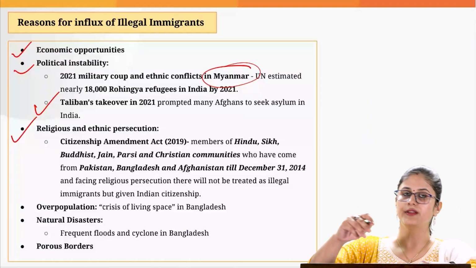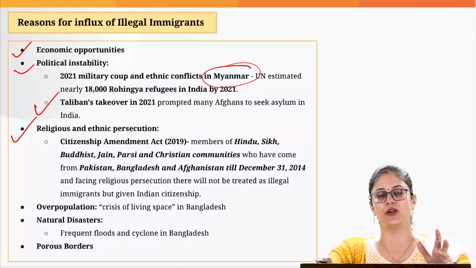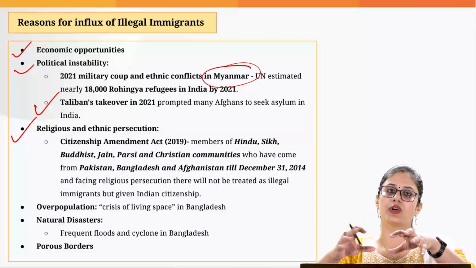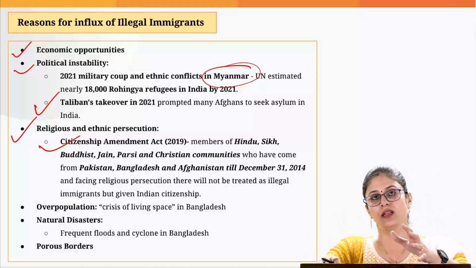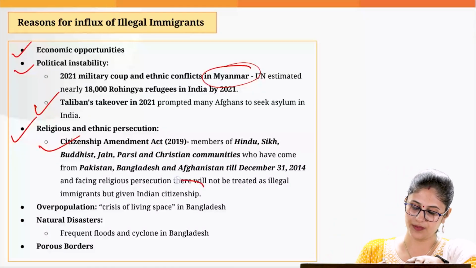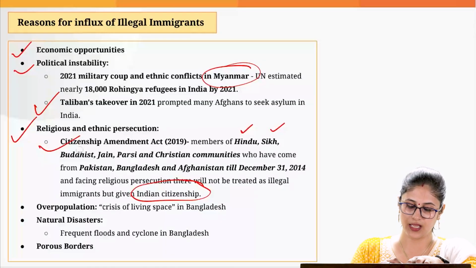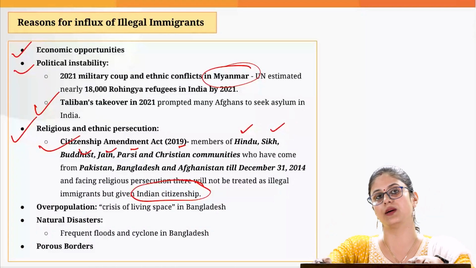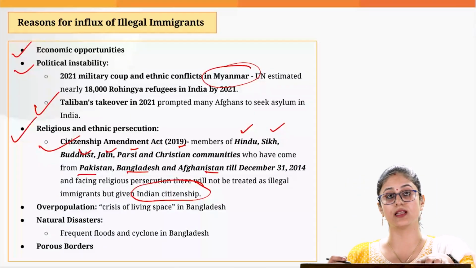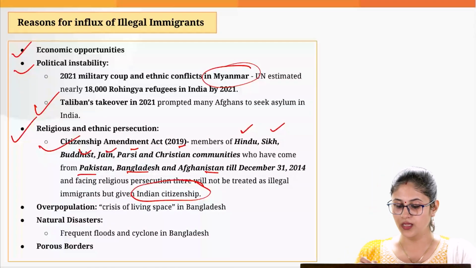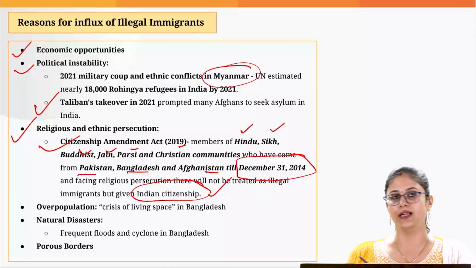Then in order to avoid religious or ethnic persecution also, people enter into India by adopting illegal means. But in order to protect these religious minorities, we have come up with the Citizenship Amendment Act, wherein we will be providing Indian citizenship to religious minorities who are members of Hindu, Sikh, Buddhist, Jain, Parsi or Christian communities. And they are coming from these three countries, that is Pakistan, Bangladesh and Afghanistan, and they should have entered into India before 31st December 2014. Only then would they be eligible to get the Indian citizenship.